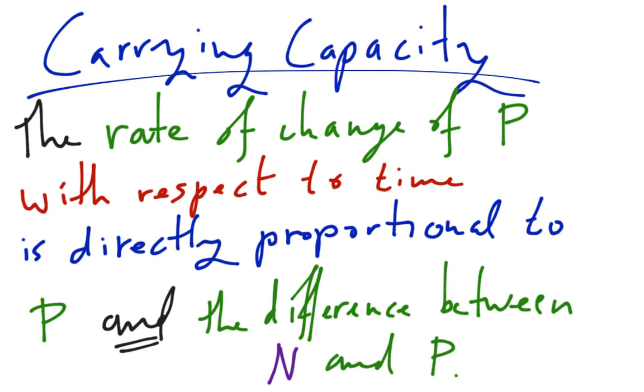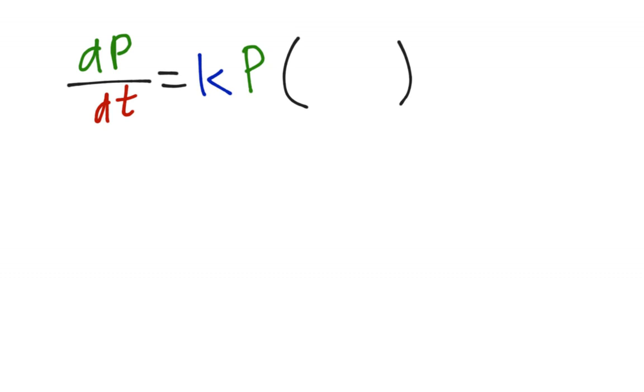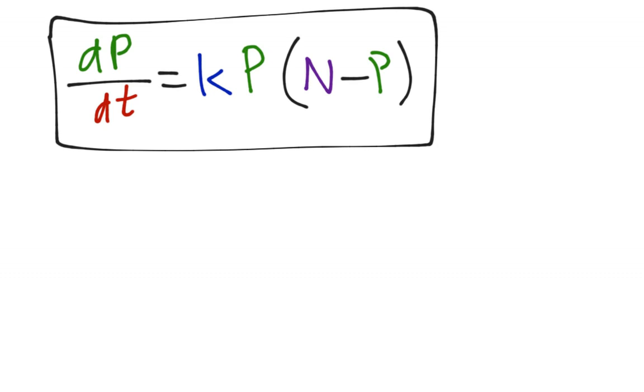So this is our words for logistic growth. Let's put this into math because it's a nice formula. We have the rate of change of p with respect to t is directly proportional to the population and the difference between the carrying capacity and the current population. This is logistic growth. N and K are both constants, so just be aware of that. They're usually numbers. And this is what the formula for logistic growth looks like.